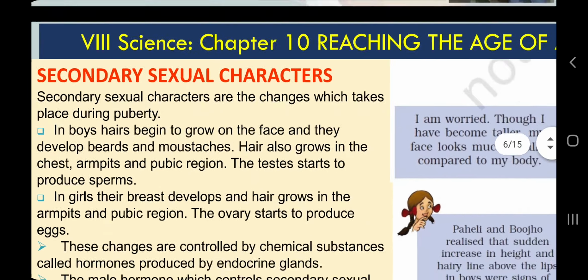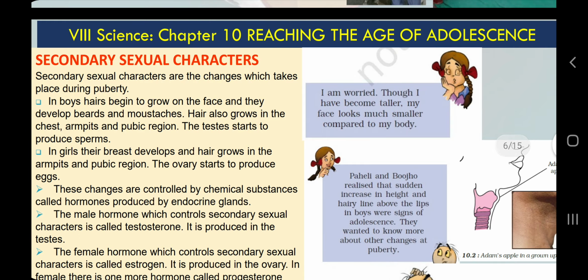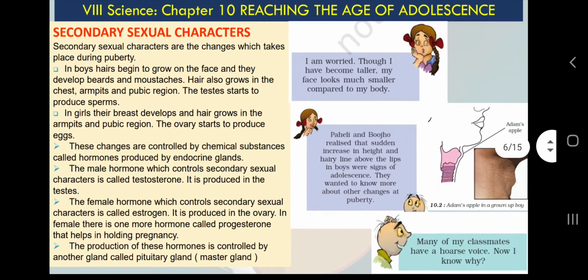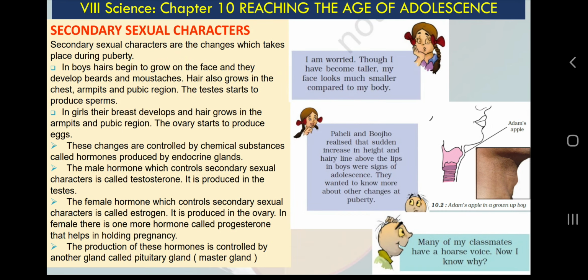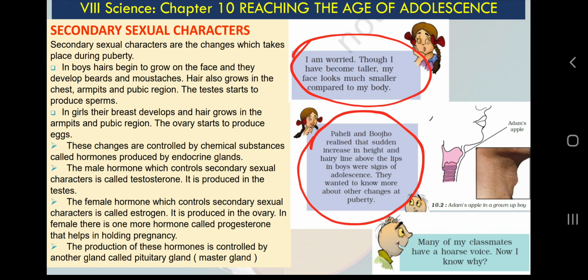Next thing, secondary sexual characters. In our NCERT textbook, there are very good cartoons, which are called Boojo and Paheli, and very good thought-provoking questions related to our syllabus also. For example, Paheli is saying here: I am worried, though I have become taller, my face looks much smaller compared to my body.